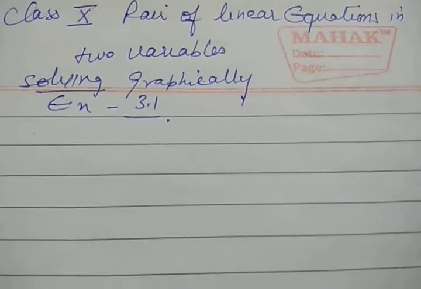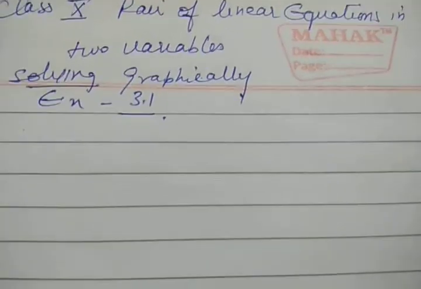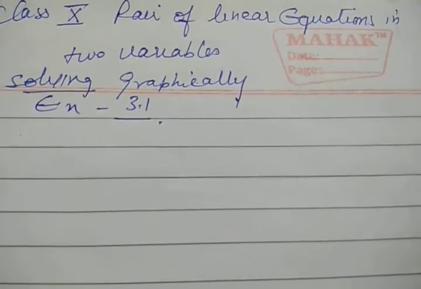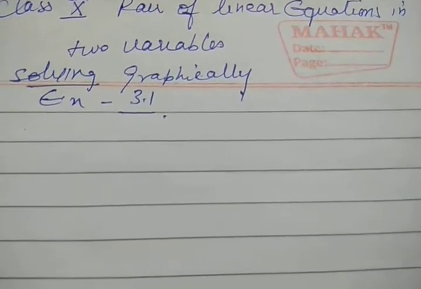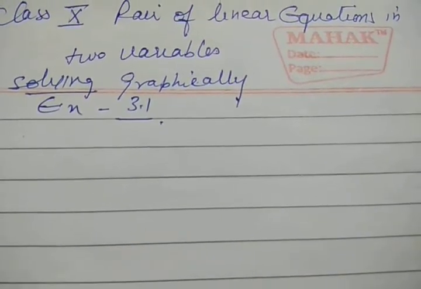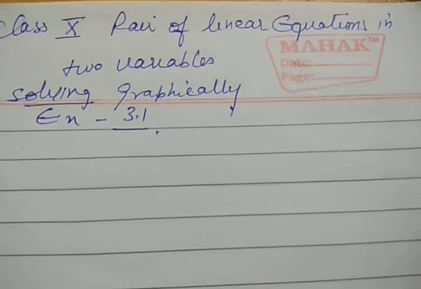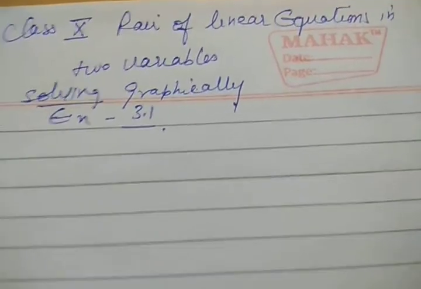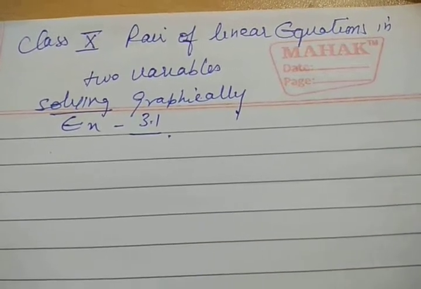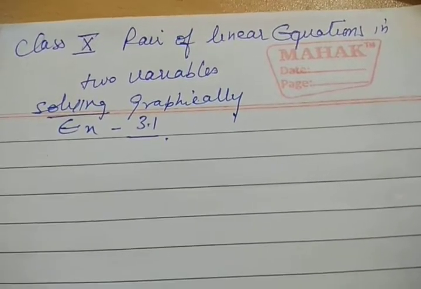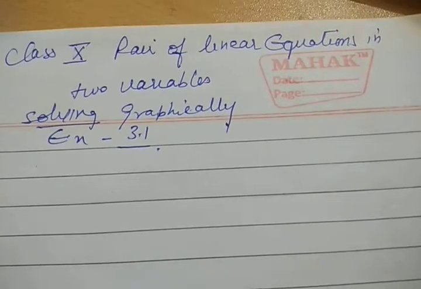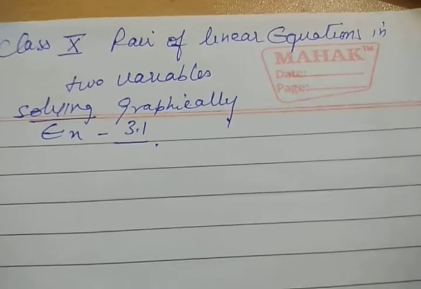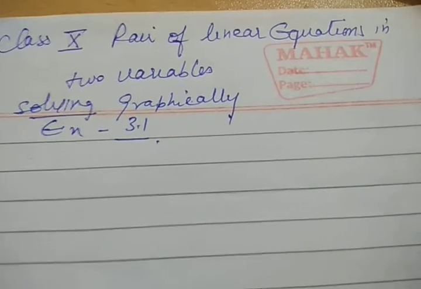Inconsistent means no solution, which happens when lines are parallel to each other. Consistent means lines intersect each other at a single point, that is a unique solution, and if they coincide or overlap each other, then infinitely many solutions are there.